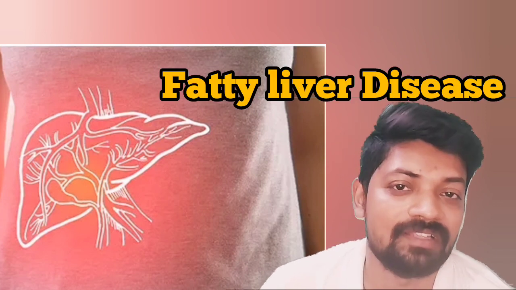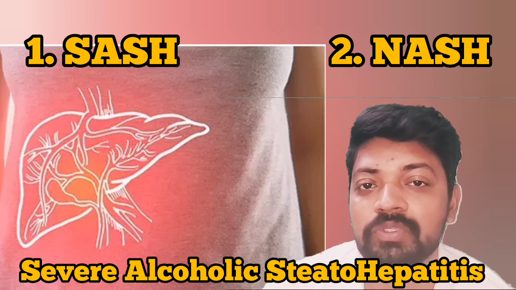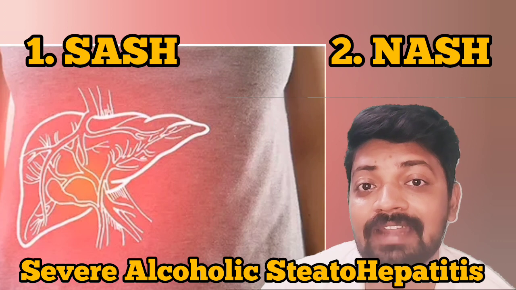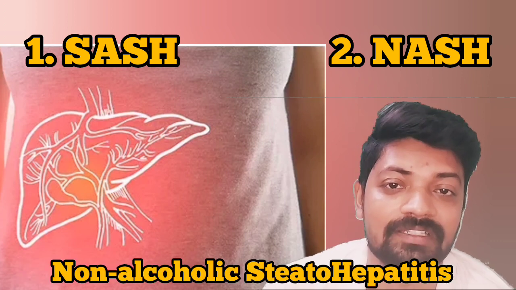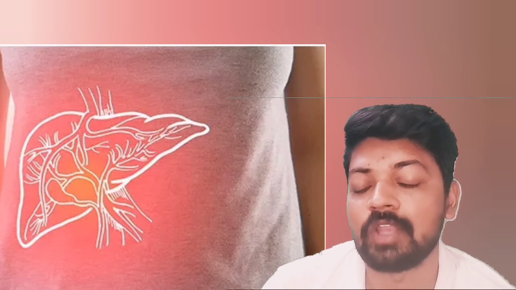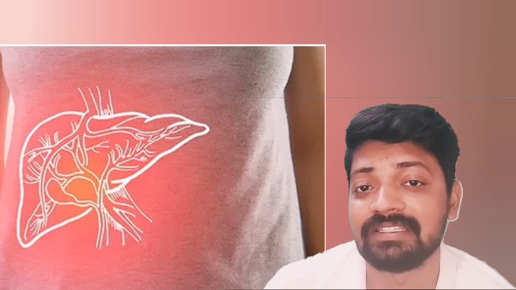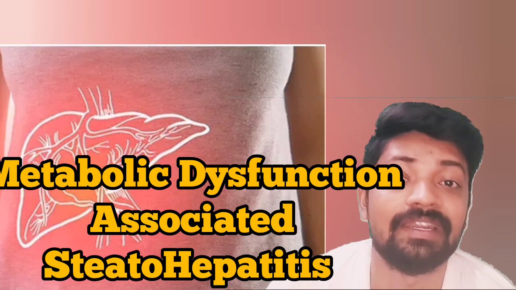This disease can be further classified into two things. One is SASH, that is severe alcohol associated steatohepatitis, and another one is NASH, that is non-alcohol associated steatohepatitis. The important thing to be noted here is NASH is now renamed as MASH, that is metabolic dysfunction associated steatohepatitis.